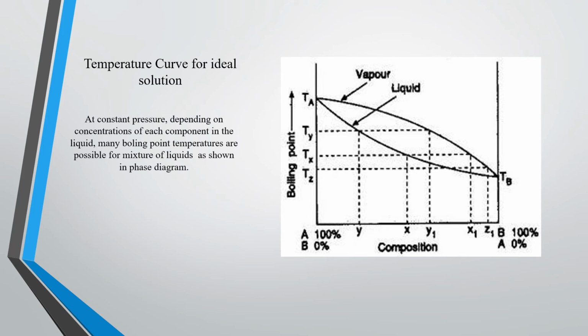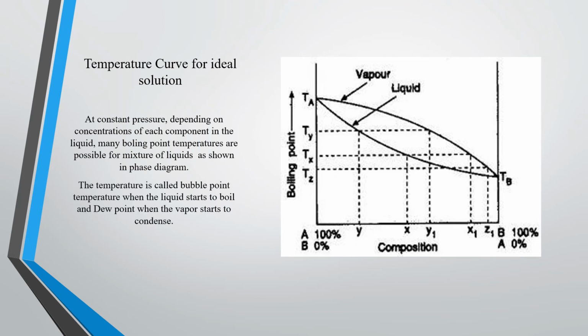Now another topic is temperature curve for ideal solution. So this is temperature curve for ideal solution. Now this graph is boiling point, that means temperature versus composition, right?